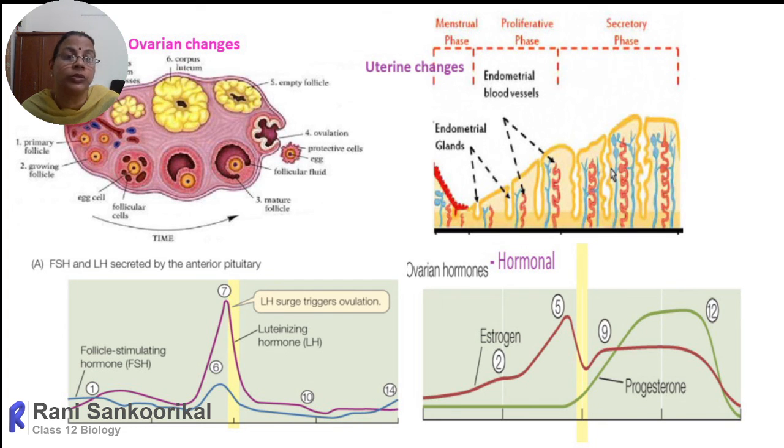The corpus luteum is maintained and attains its maximum size, acting as the endocrine gland. There it secretes more progesterone. So you can see a sudden increase in progesterone at the corpus luteal period, or luteal phase. Along with that, estrogen also will be secreted. If fertilization takes place, it keeps on increasing. And if there is no fertilization, there is a sudden decrease in progesterone as well as estrogen. Simultaneously, the corpus luteum also will regress, and the next cycle will begin.